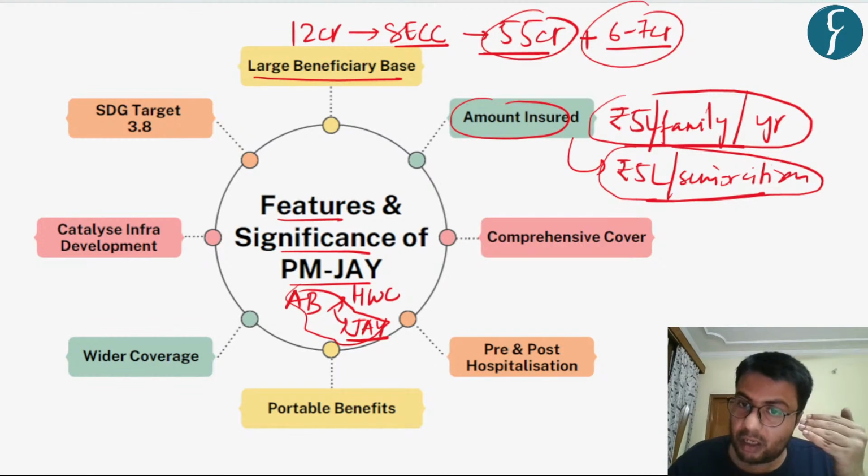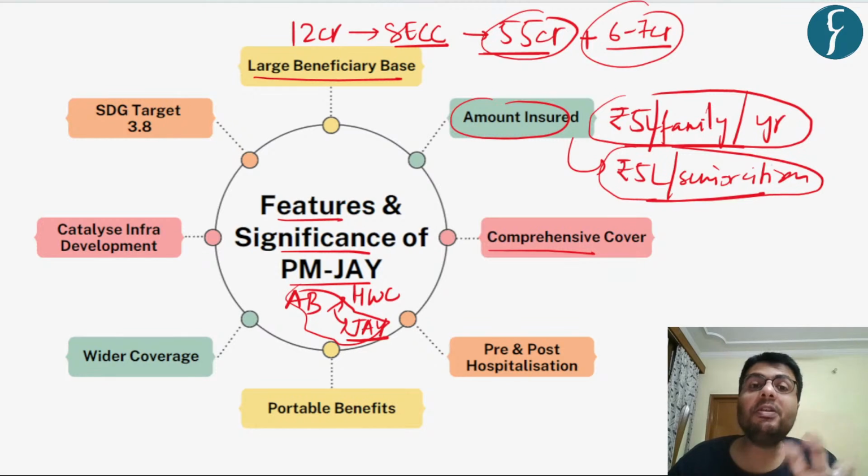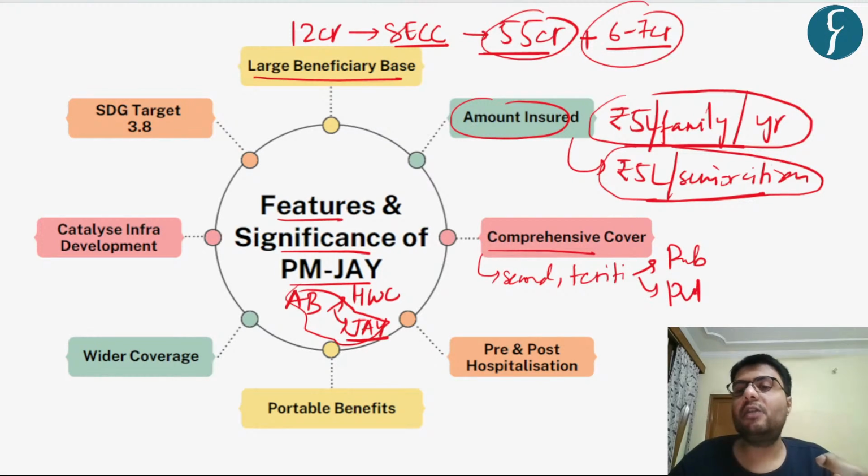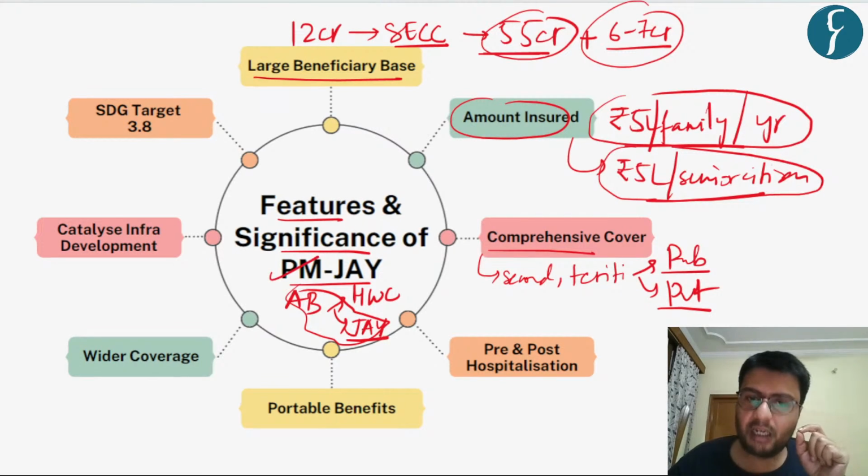Now the cover which is provided under this scheme is quite comprehensive, that it provides secondary as well as tertiary healthcare benefits, and it extends to both public sector hospitals as well as private sector hospitals. So the beneficiaries can not just go to government hospital, but they can also go to private hospital, and they will be covered under this Jan Arogya Yojana.